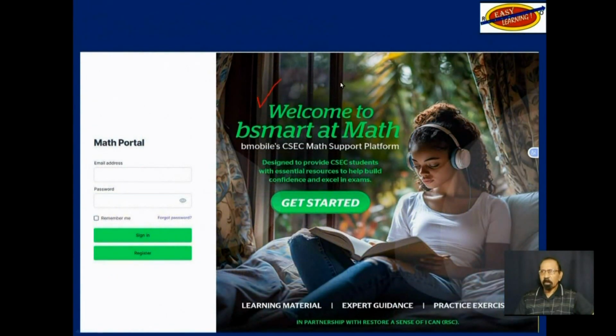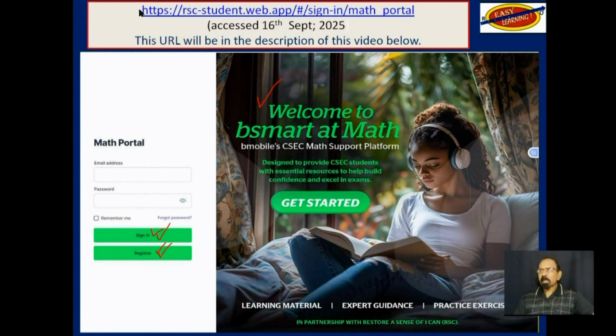So this is the homepage. You have to register first and then subsequently sign in, but that is familiar to you by now. This again is the URL. That URL will be included in the description below in this video so that you could easily click on it and be redirected to this website.